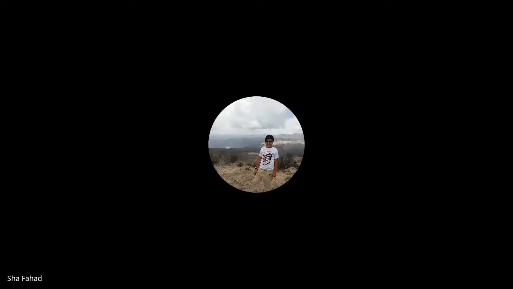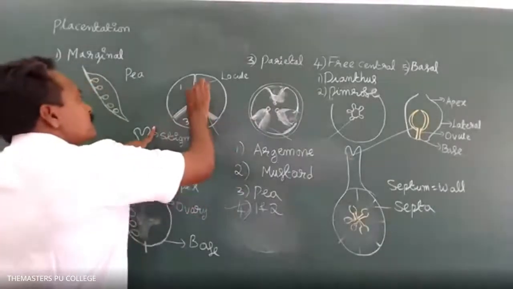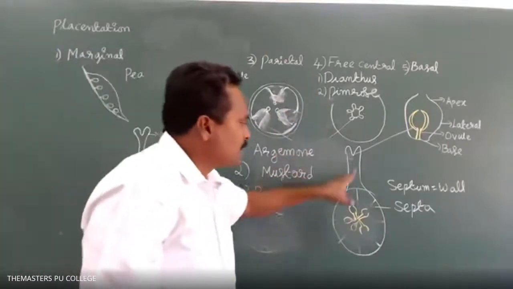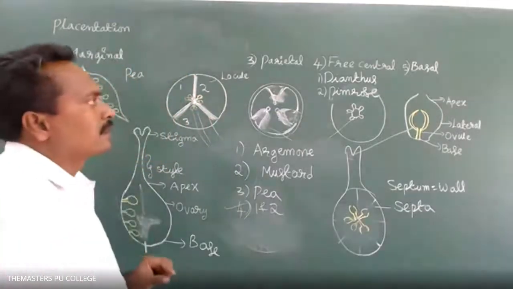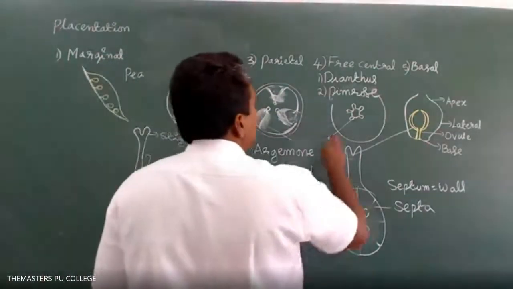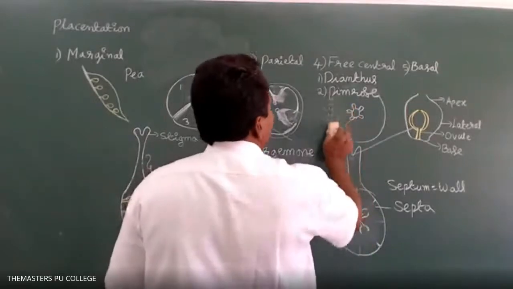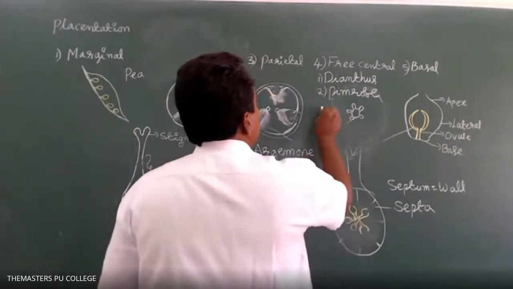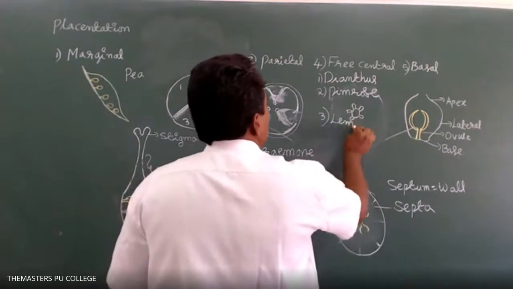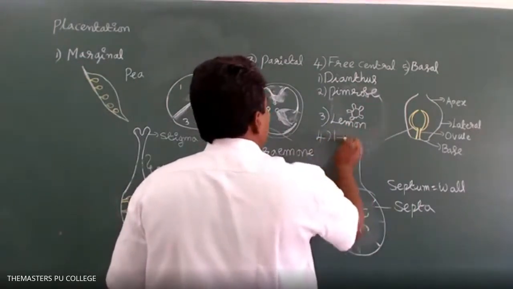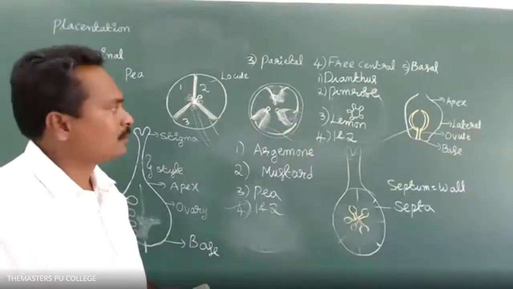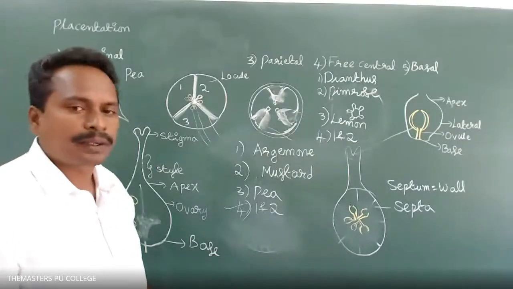In axial, the septums are present, whereas in free central placentation they get destroyed. Free central placentation is seen in: option 1 is dianthus, option 2 is primrose, option 3 is lemon, option 4 is 1 and 2. What is the answer? Option 4 is the correct answer. Right, 1 and 2, free central placentation.